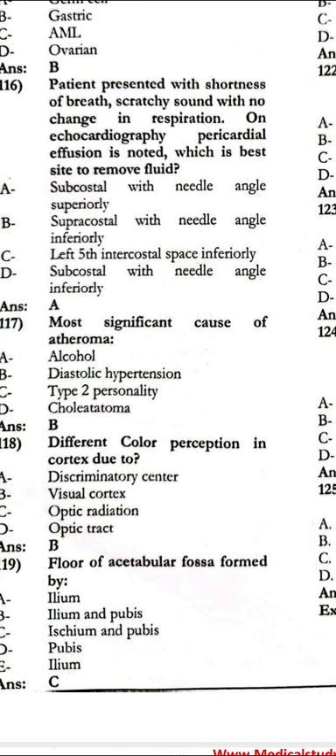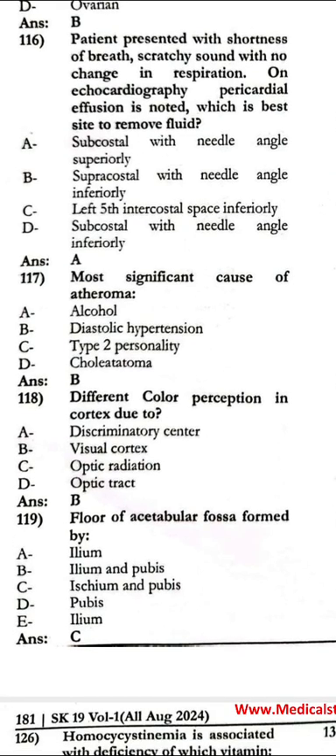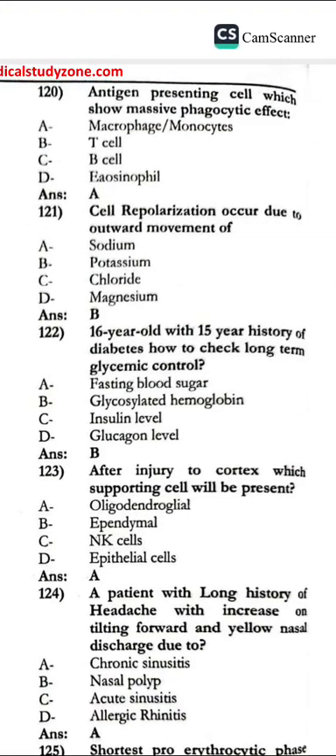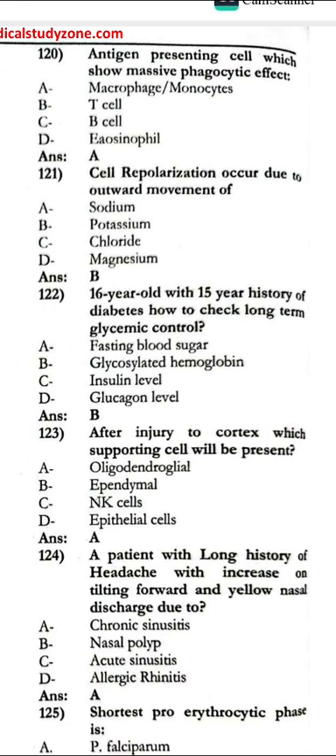Different color perception in the cortex is due to the visual cortex. The floor of the acetabular fossa is formed by the ischium and the pubis. Next, 120. The antigen presenting cell which shows the massive phagocytic effect is the macrophage monocytes. Cell repolarization occurs due to outward movement of potassium.